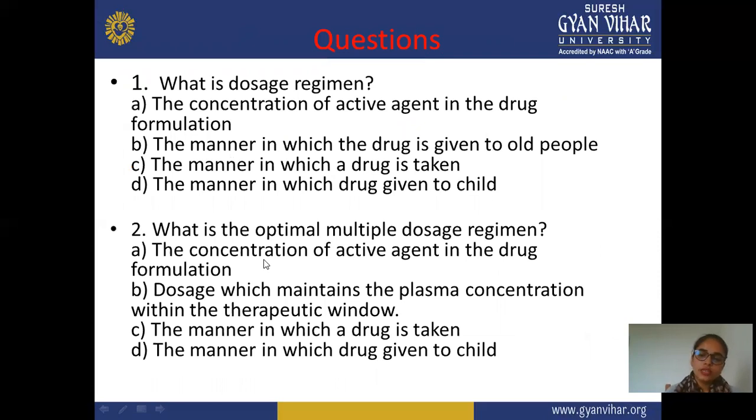Next is a question part related to this topic. After completing and understanding this lecture, you can easily answer these questions. Question 1: what is the dosage regimen? Is it the concentration of active agent in the drug formulation, the manner in which drug is given to old people, the manner in which drug is taken, or the manner in which drug is given to a child? Next, what is the optimal dosage regimen? Options: the concentration of active drug in the drug formulation, or B, doses which maintain the plasma concentration within the therapeutic window.